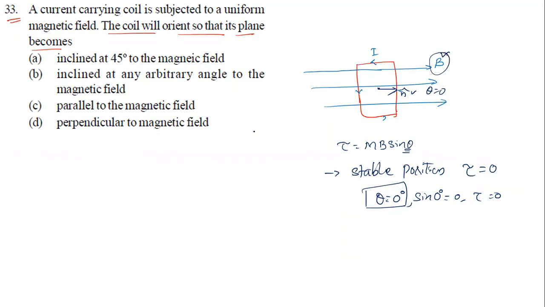Since they are asking about the plane, not the area vector, the coil will stay perpendicular to the magnetic field.